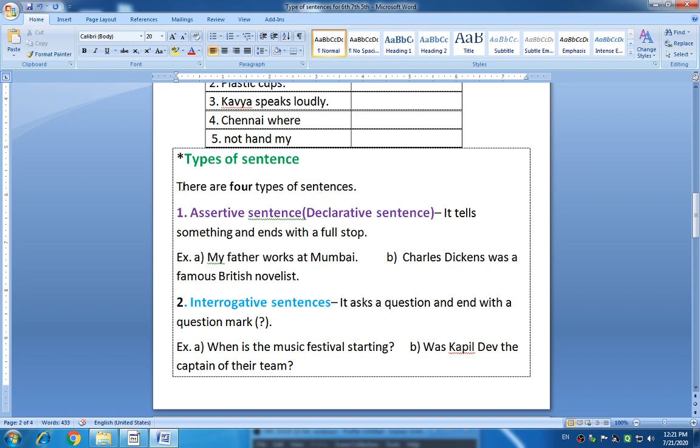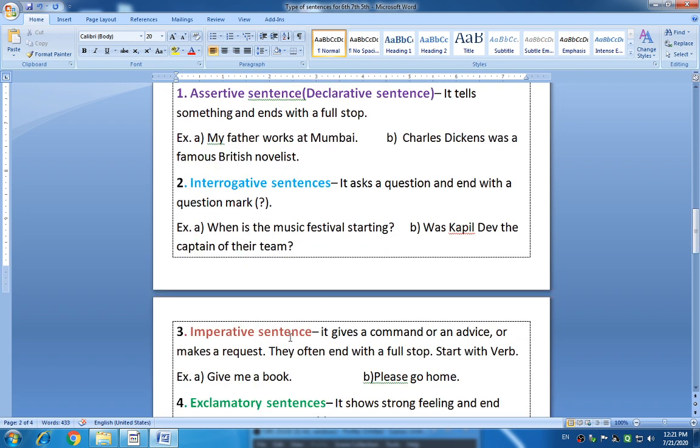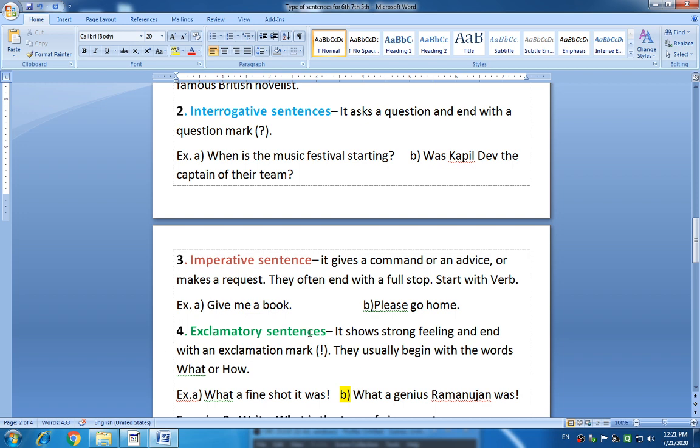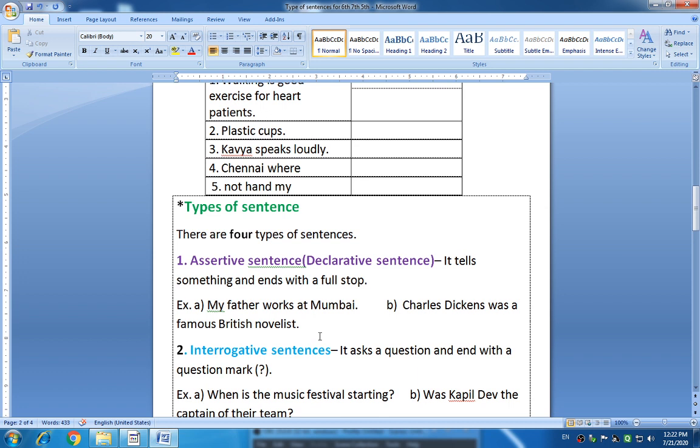Here now we are going to study types of sentences. Actually, there are four types of sentences. Which are they? First is assertive or declarative sentence. Second is interrogative sentence. Third is imperative sentence. Fourth is exclamatory sentence. Let's study about sentences.